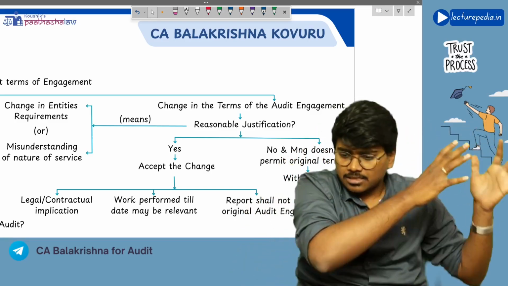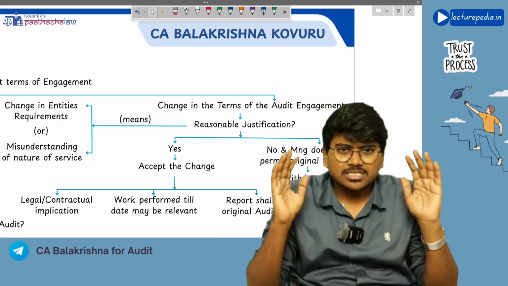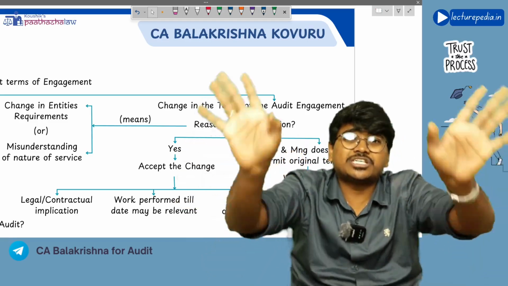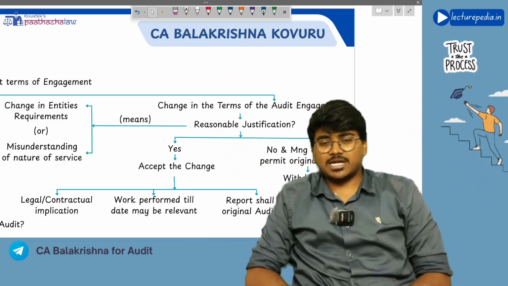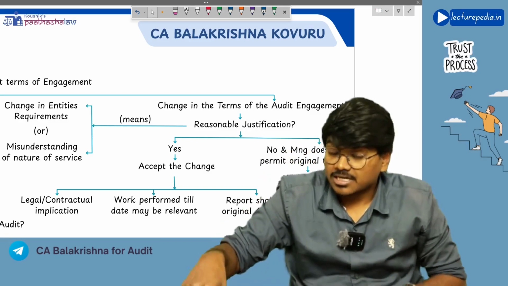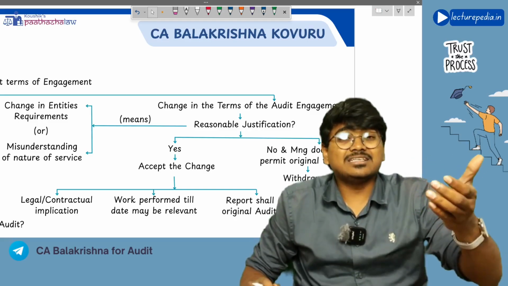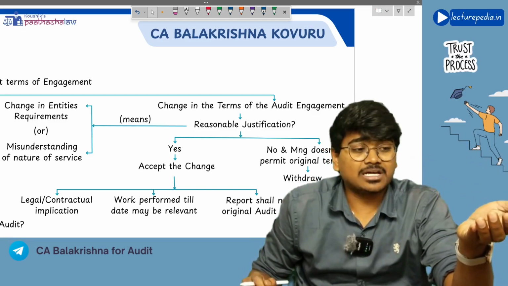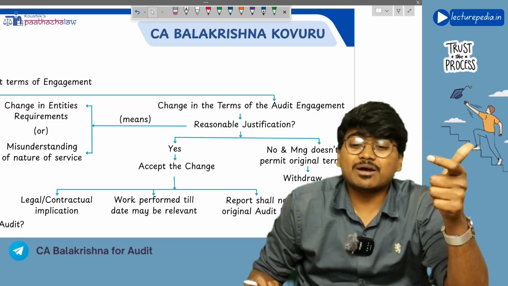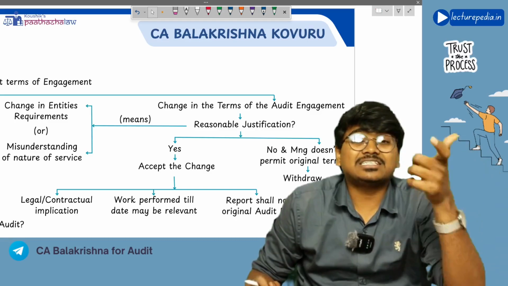Got it? Next, let's say for example, management agreed to all the terms and conditions in the engagement letter, and the auditor has started the audit. After starting the audit, if management wants to change the terms of audit engagement, in this situation, what has to be done? The auditor has to see whether the reason that the management is giving for the change in the terms of engagement is justifiable or not, whether there is a reasonable justification or not.